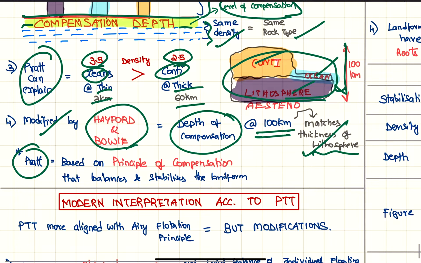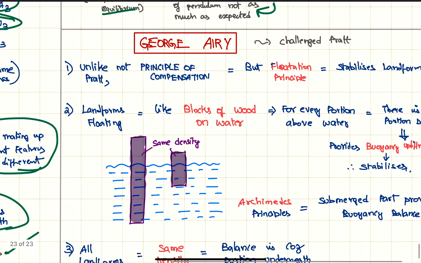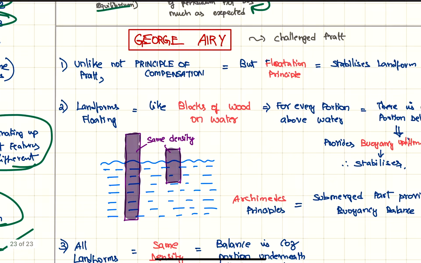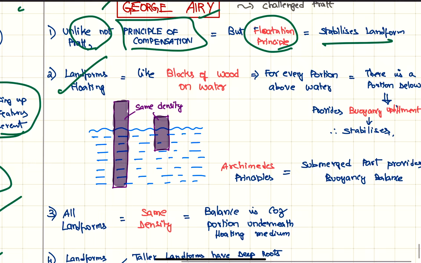So Pratt's interpretation was mainly based on the principle of compensation, which balances and stabilizes the landform. Next, let's see the Airy concept. This was given chronologically first, later Pratt was given. So according to Airy, unlike Pratt, who uses the principle of compensation, he uses the flotation principle to stabilize the landform. So according to him, landforms are floating like blocks of wood on water.